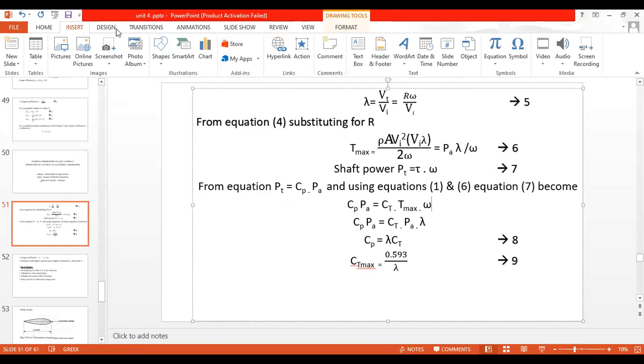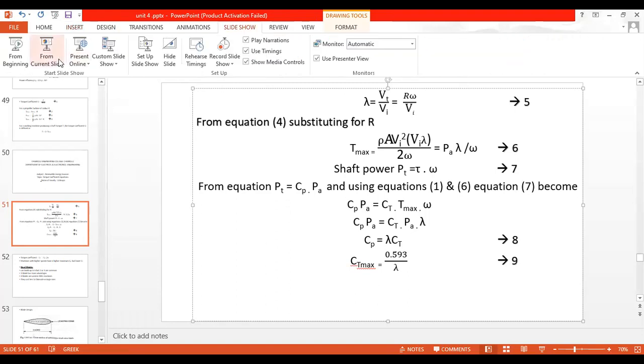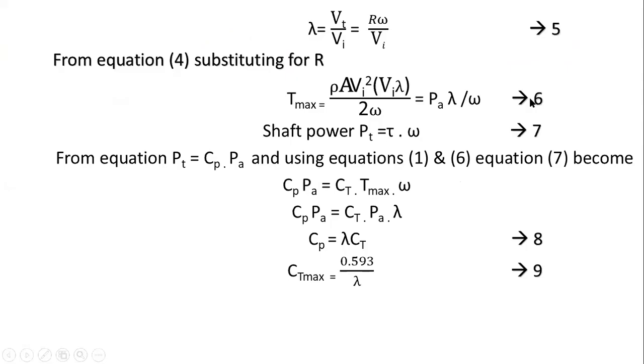Cp Pa is equal to Ct into Tmax into omega.